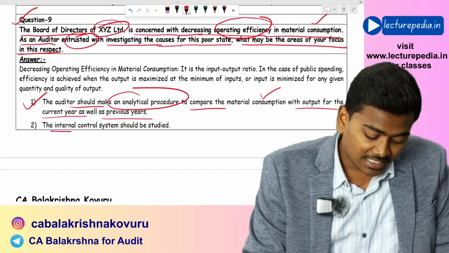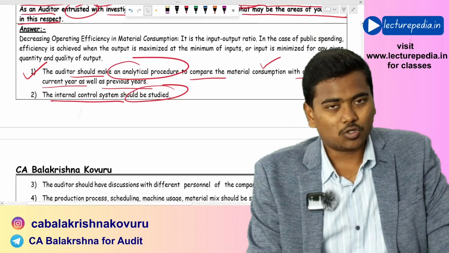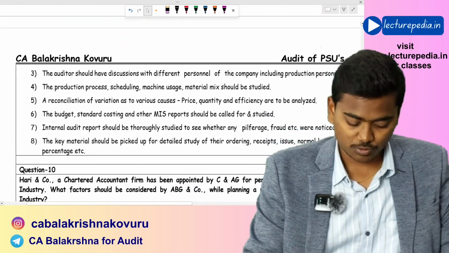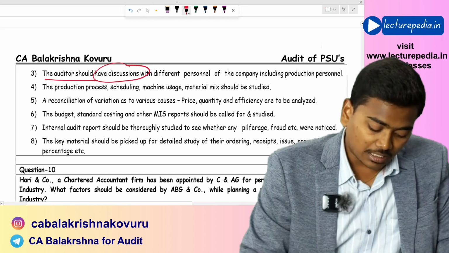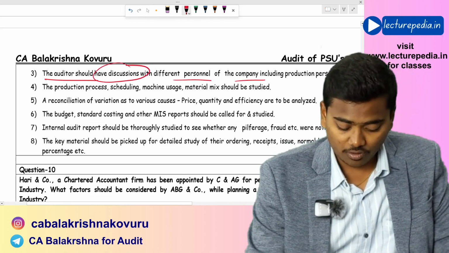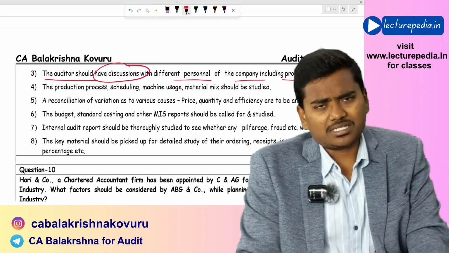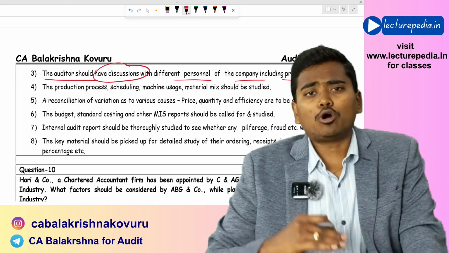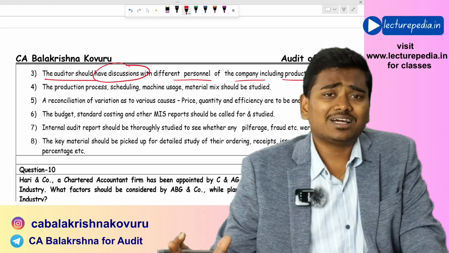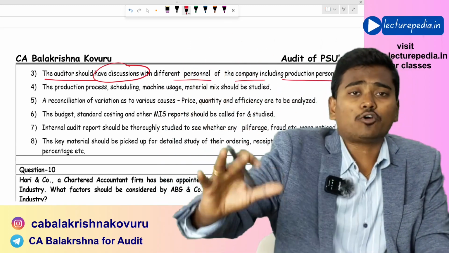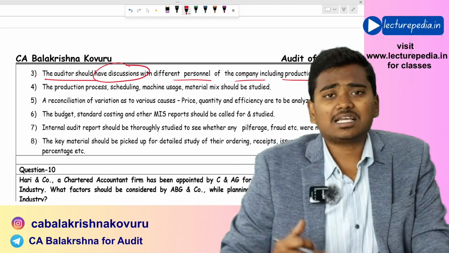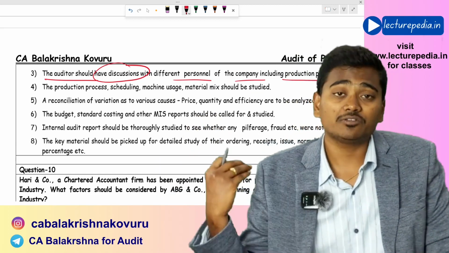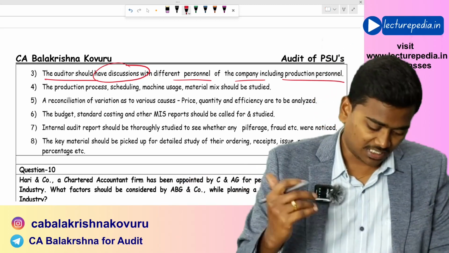Next, the internal control system should be studied. What is the internal control system that is in place in the entity has to be studied. Next, the auditor should have discussion with different personnel of the company, including production personnel. He should discuss with various people within the organization, what they are thinking about the situation, why they think the output has fallen drastically, why the efficiency has decreased drastically. The auditor needs to discuss this with various personnel within the organization.